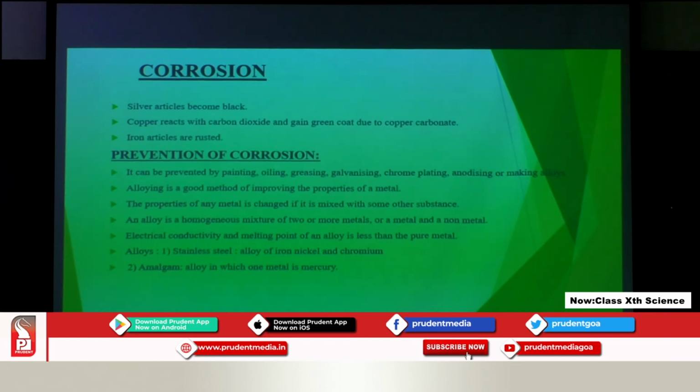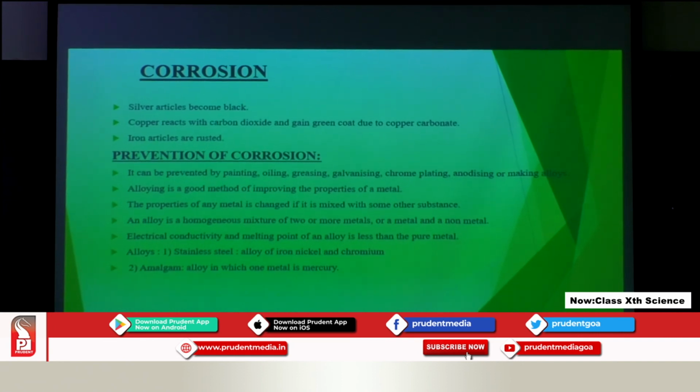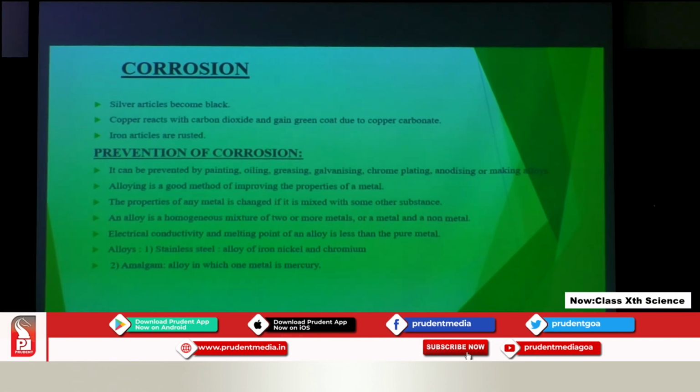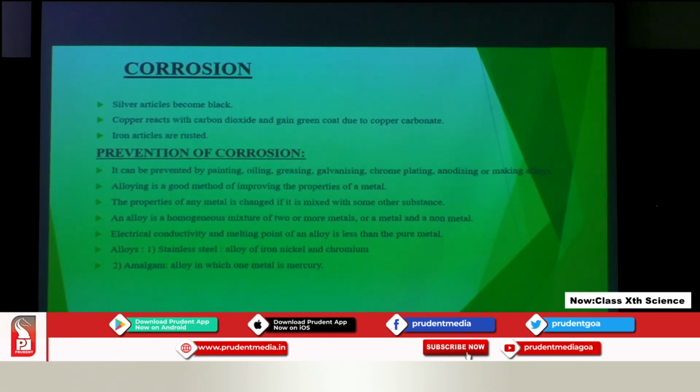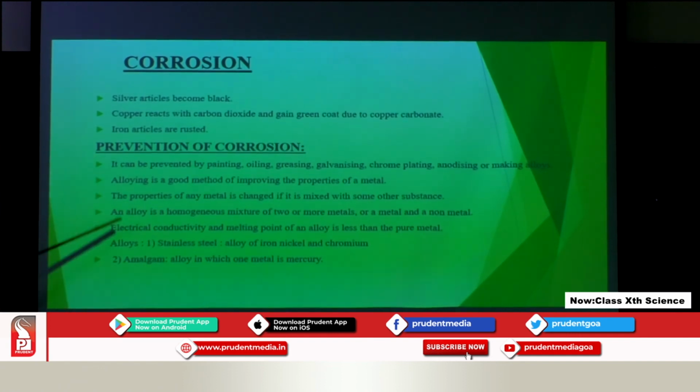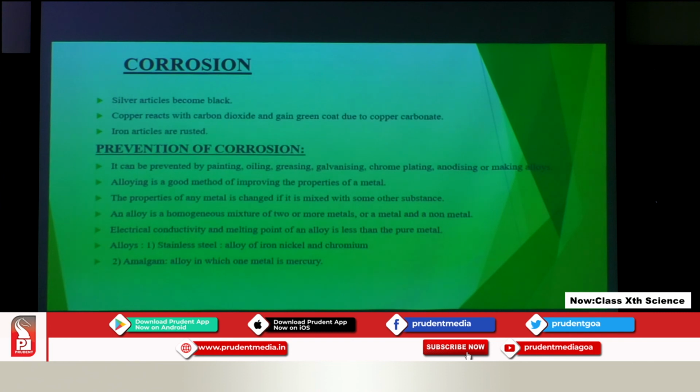Okay? You must have seen the utensils at your home which are made up of copper. After some days if they are left untouched, what will happen? They will react with carbon dioxide which is present in nature and they will form copper carbonate, a green colored powder, a green colored layer which is formed on the surface of the copper. Next is iron articles, a flaky brown substance is formed on the iron articles which is called rust.